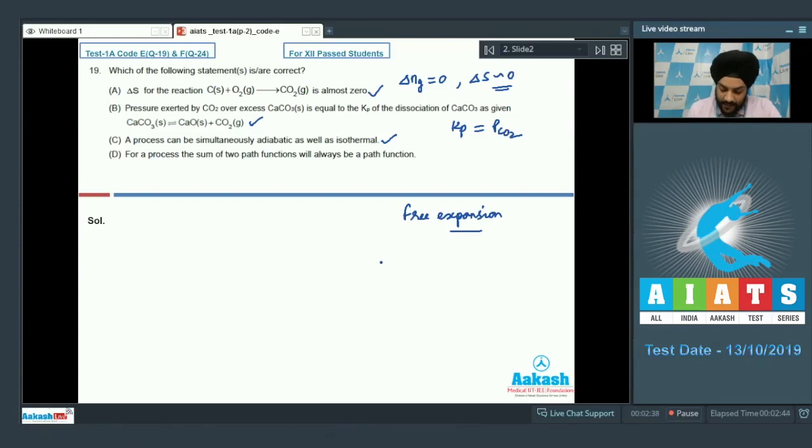We know that from the first law of thermodynamics, Q plus W is equal to delta U. Q is a path function, W is also a path function, whereas delta U is a state function. So the sum of two path functions may be a state function. So the D statement is incorrect, students. For this question, we have to mark the correct answer as option A, option B and option C. Let us look at the next question now.